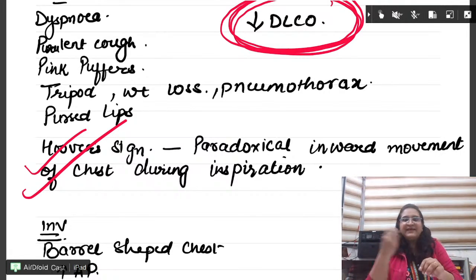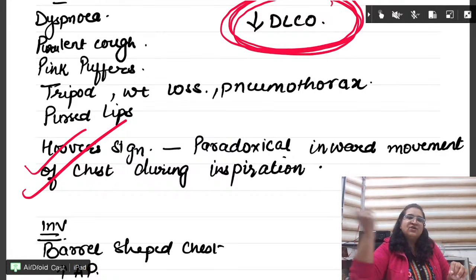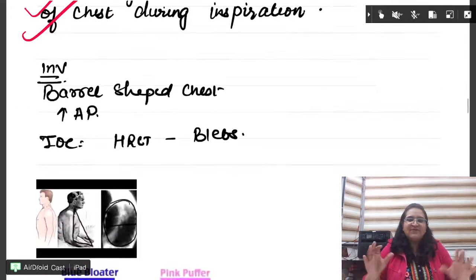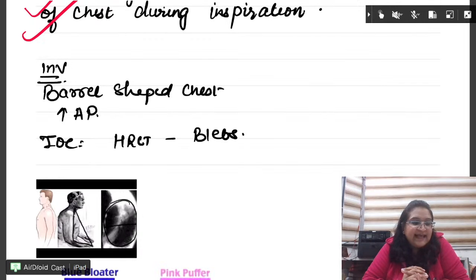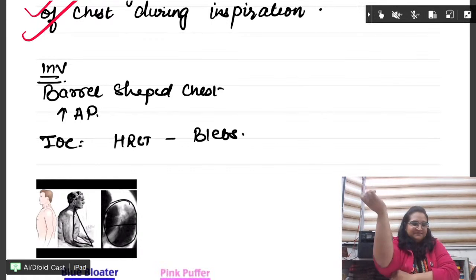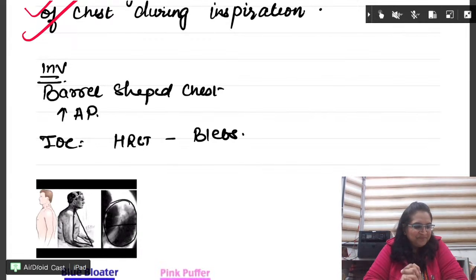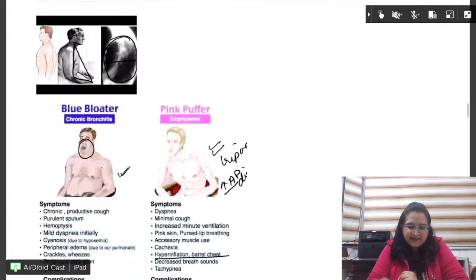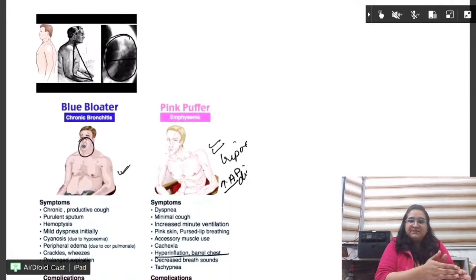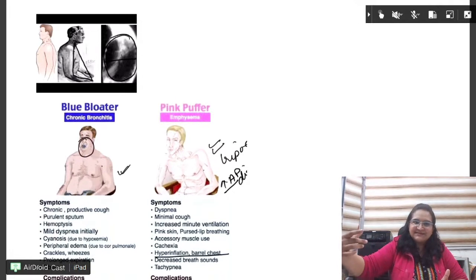And when the x-ray was taken, I saw a barrel chest. What am I dealing with? Next question. What is going to be the DLCO? What will the diffusion lung capacity be in this case? Yes, remember emphysema, pink puffer. See beta, this emphysema will come. The pathology part can also come. Centriacinar, panacinar, paraseptal is not that important.